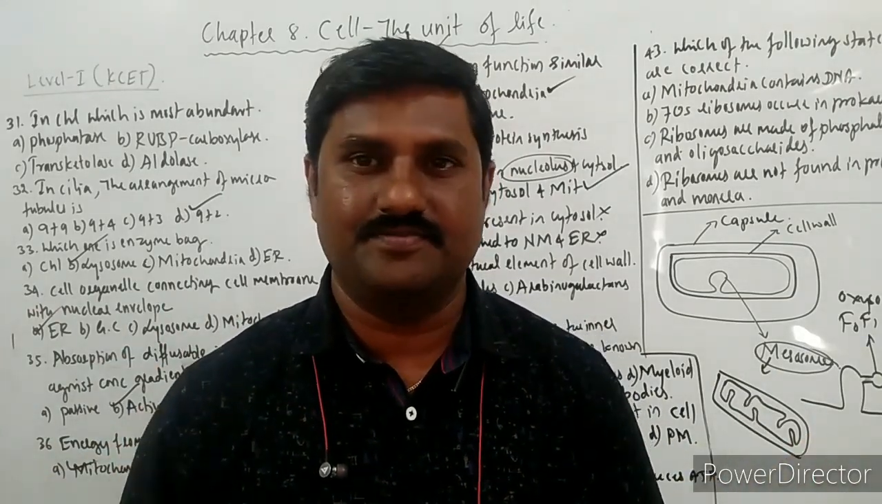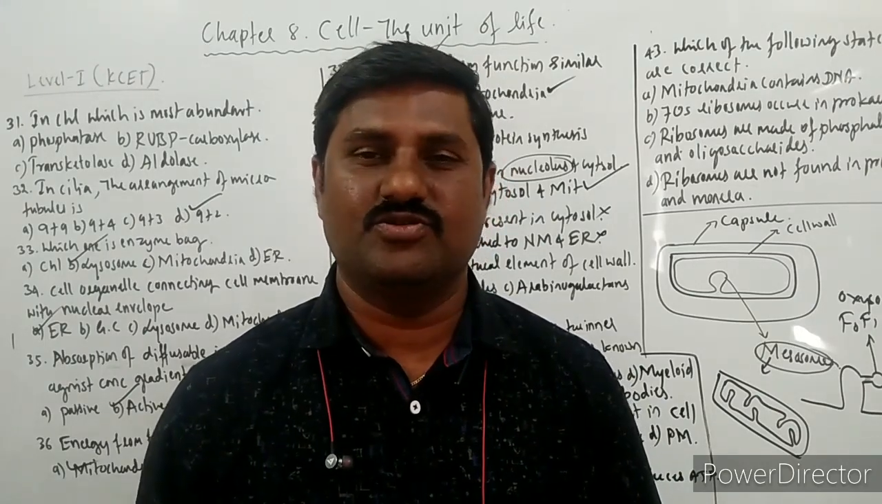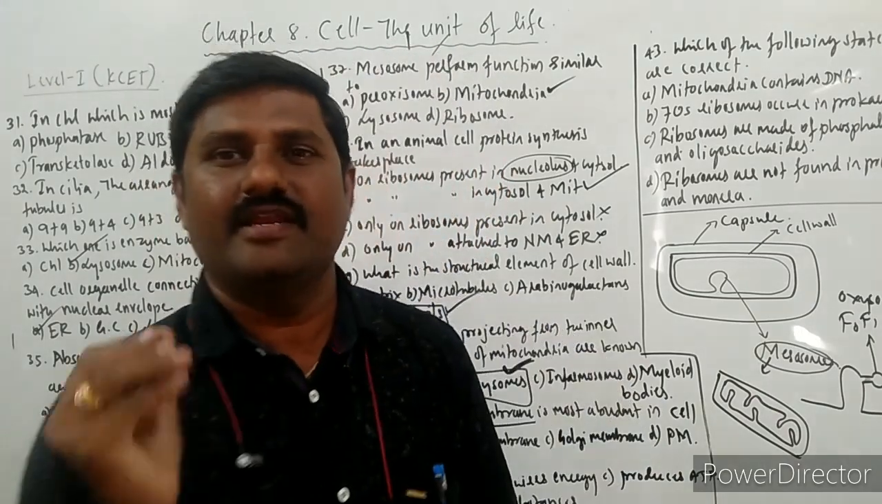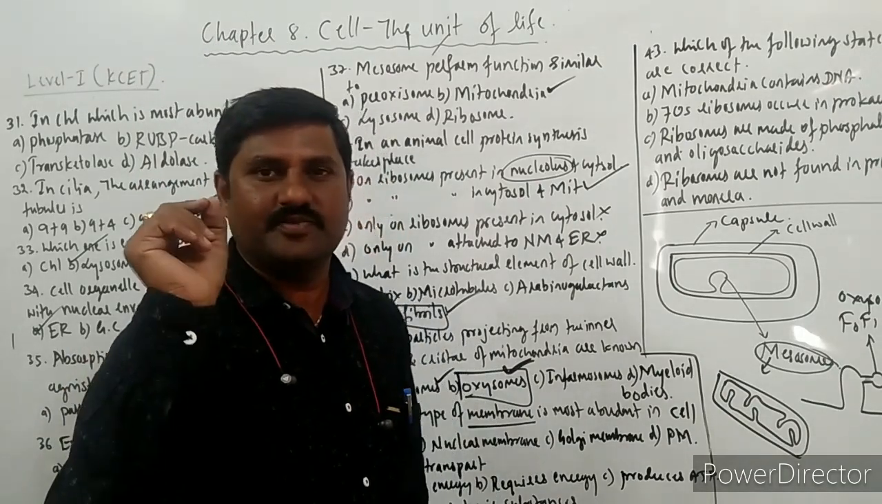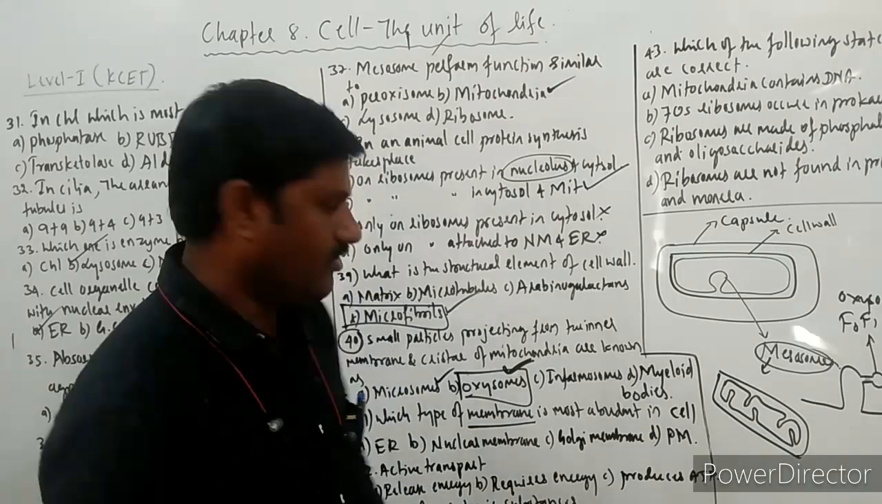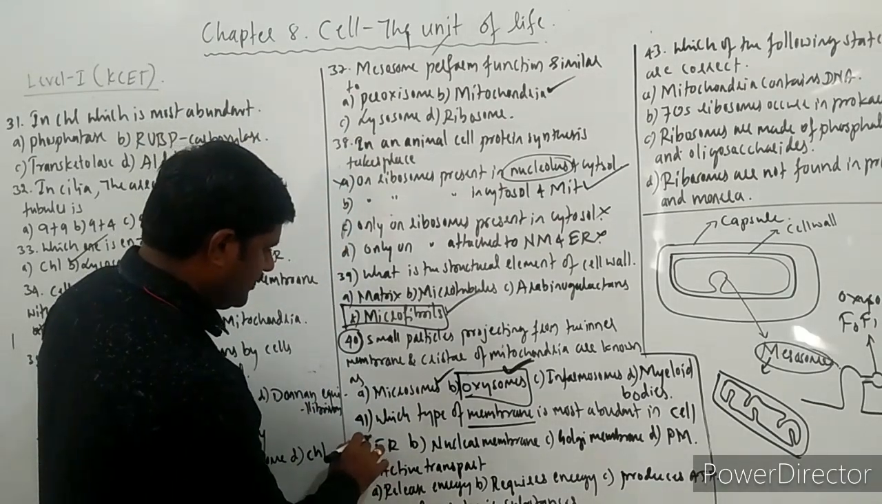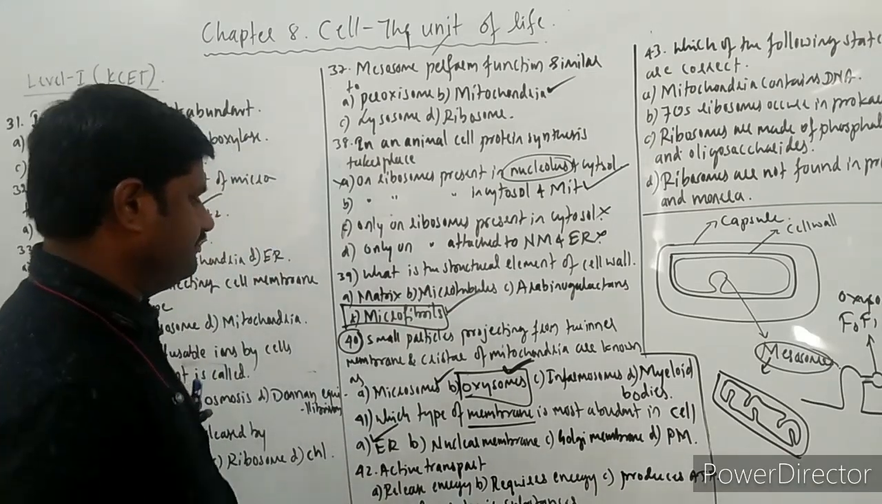distributed across the cell, right? They are lesser, and the lysosomes and some others are very few. Hence the endoplasmic reticulum is the highest membranous system that extends inside the cell. That's why the answer for this question is endoplasmic reticulum.